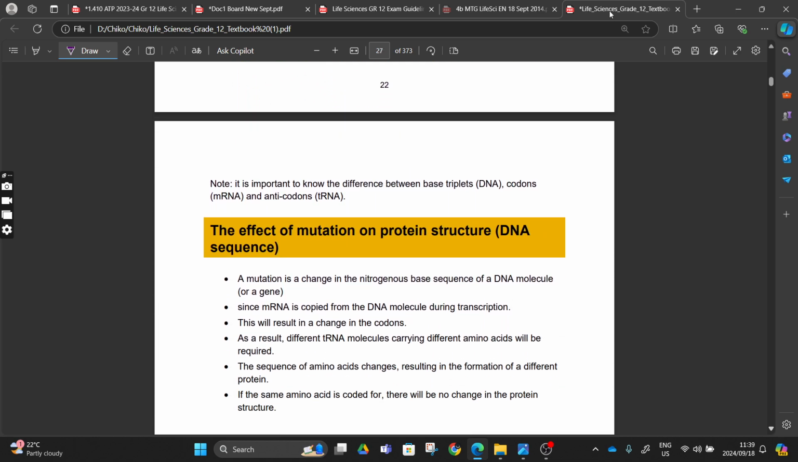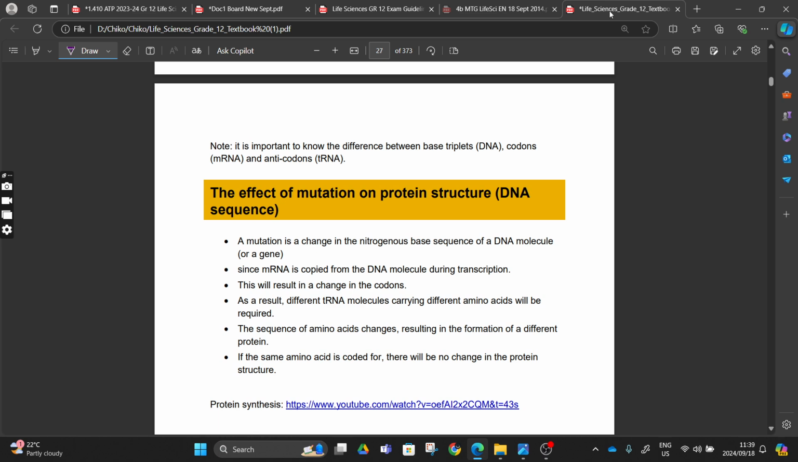But note, it's very important to know the difference between the base triplet, that will be the DNA. So here we can have CTA, and then the codon on the mRNA will be GAU, and then the anticodon will be CUA, right? So let's make sure that we understand these three.